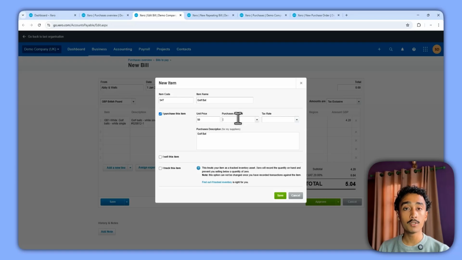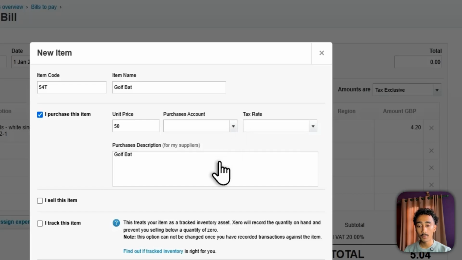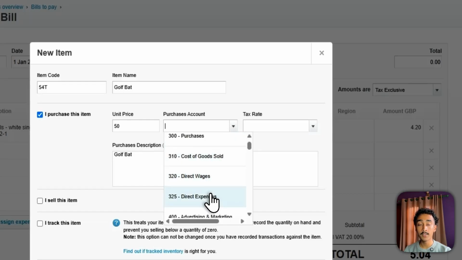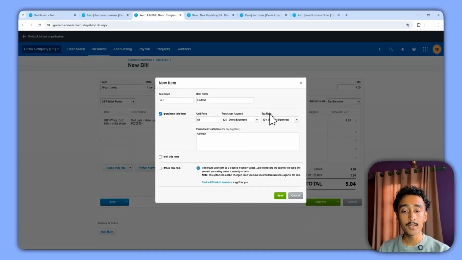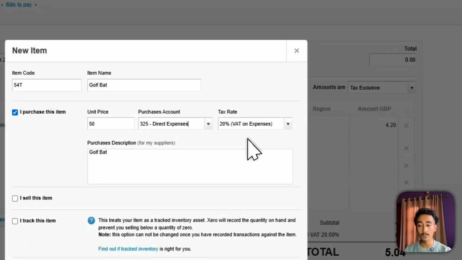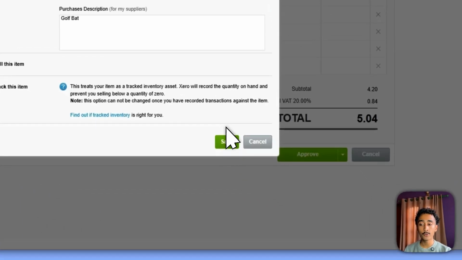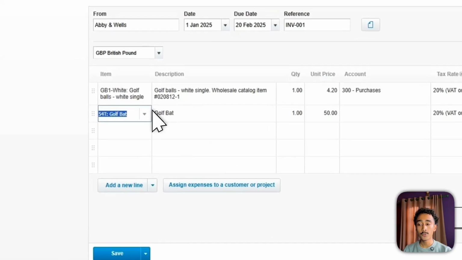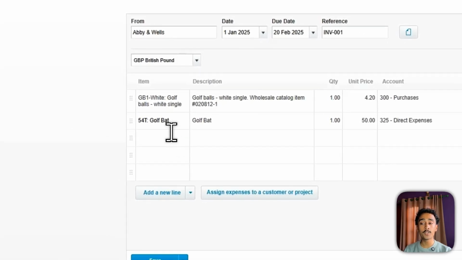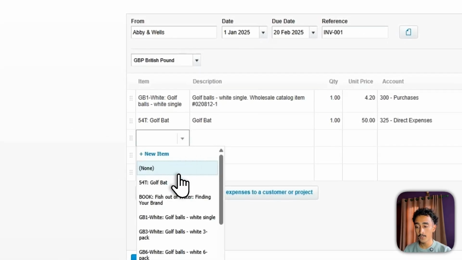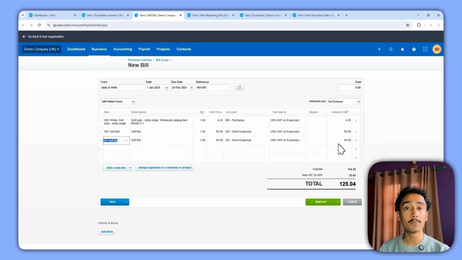The purchases account is where you want this purchase to be recorded in your profit and loss account. For example, the purchase of a golf bat would be direct expenses, let's say. And the tax rate, I just want to keep it at 20% VAT on expenses. The description is simple. We will cover these two items in more detail in the future, but for now, we're just learning how to create a new item in Xero. So every time you want to purchase a golf bat, you can just go here, press on it, and it will fill out these sections automatically for you.